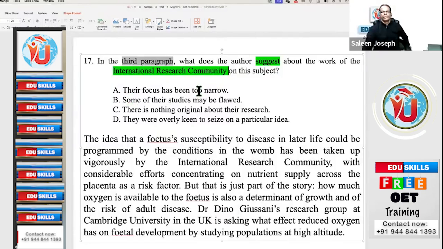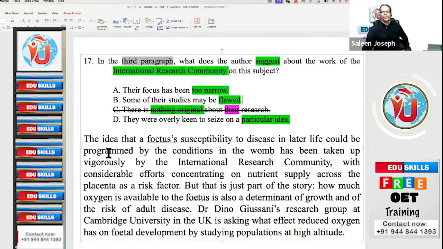Too narrow, or narrow, whatever, okay. Second, studies flawed. Maybe flawed, also you can say, no problem. Okay. Then there is nothing original about their... nothing original. They were overly keen to seize on a particular idea. Particular idea. Okay.